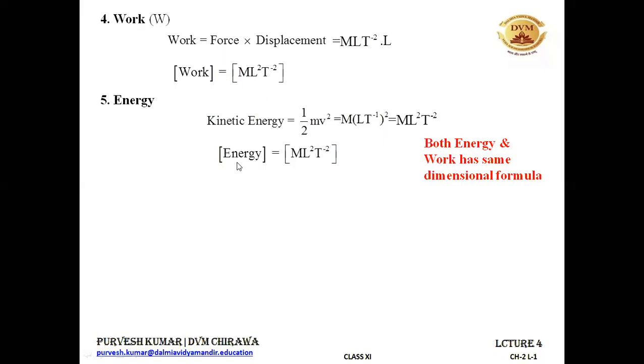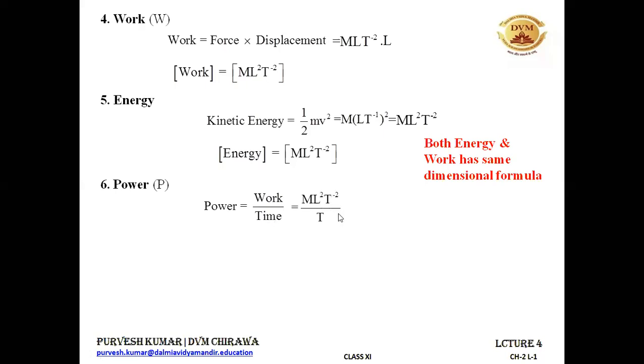Next, let's take power. We know the formula for power is energy upon time, or work done upon time. Power is equal to work done upon time. Rate of doing work is power. We know the dimensional formula for work. It is ML²T⁻². So in the numerator, we can write ML²T⁻².